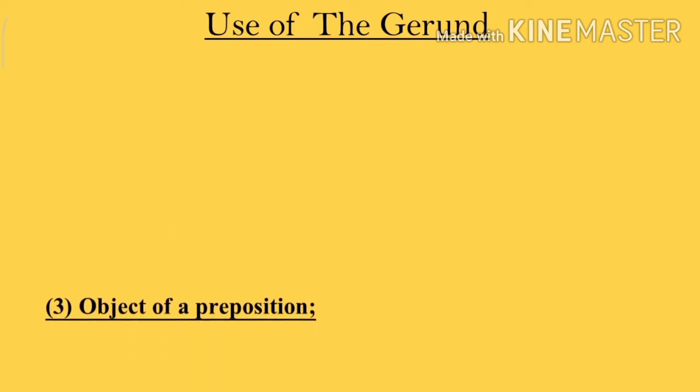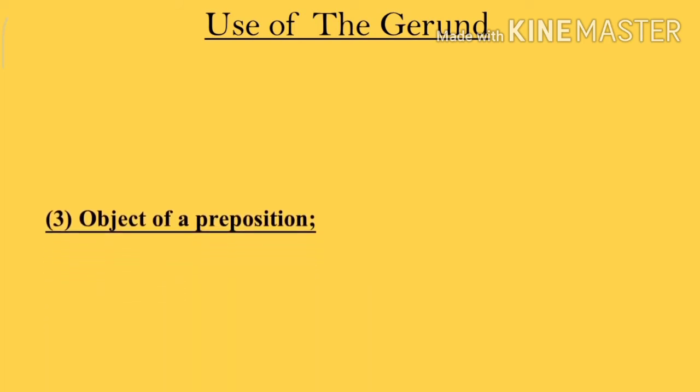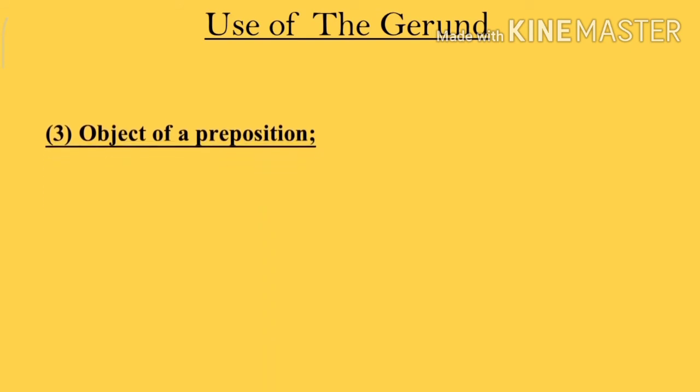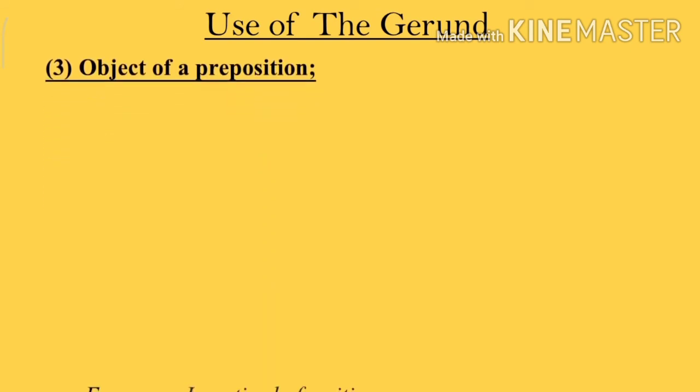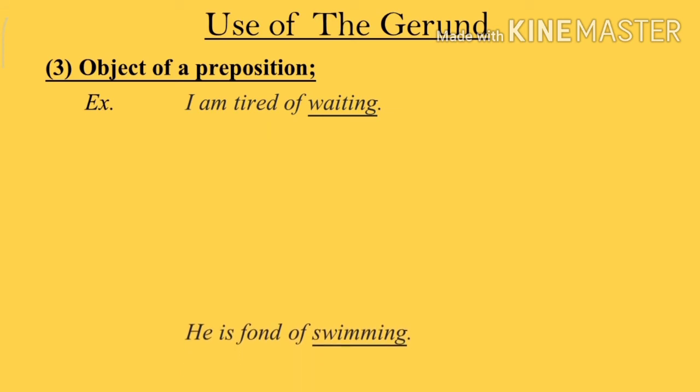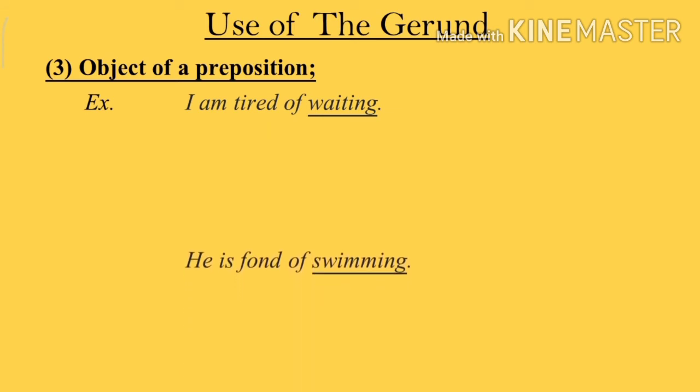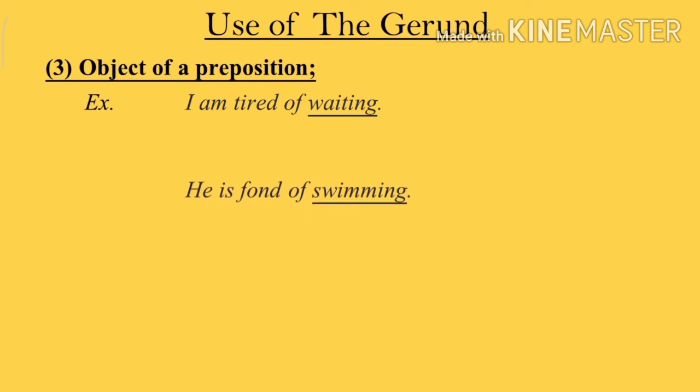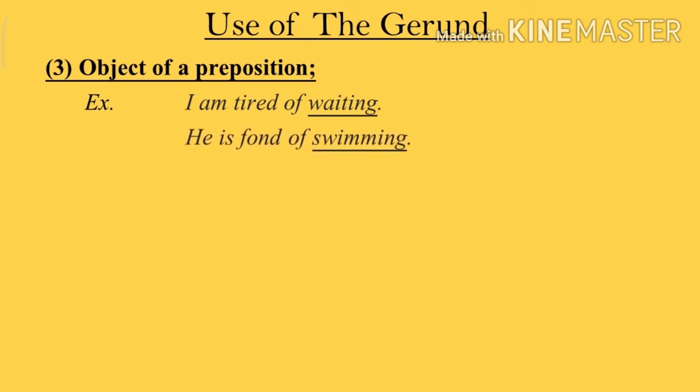Number 3. The gerund is used as an object of a preposition. For example, I am tired of waiting. Here, waiting is the gerund of preposition of. He is fond of swimming. He was punished for telling a lie.